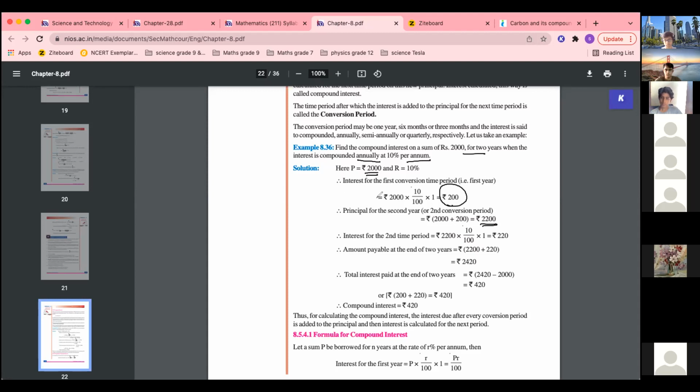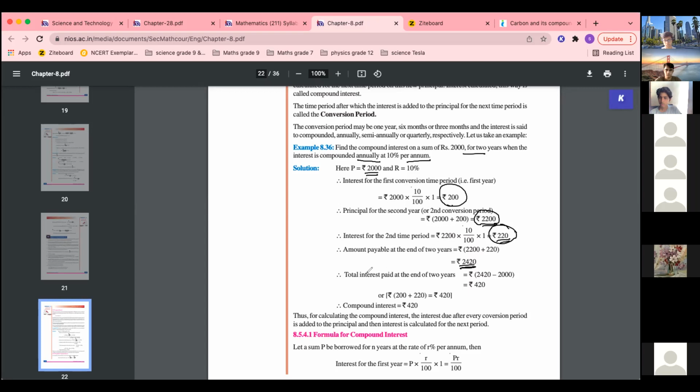Now what is the new simple interest for the second time period? Again 1 year is the time, because we have already found for 1 year. So next year 2200 into R by 100 into T, which is 220. So this is next year's interest. At the end, what is the amount payable? Amount payable is the new principal plus the second interest, so 2200 plus 220. This is the total amount payable.